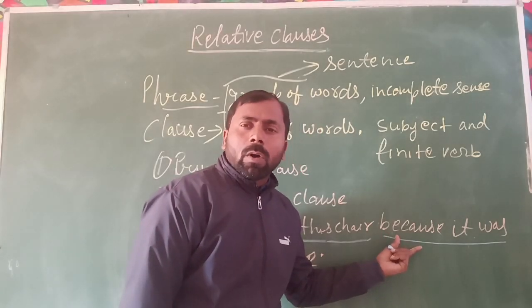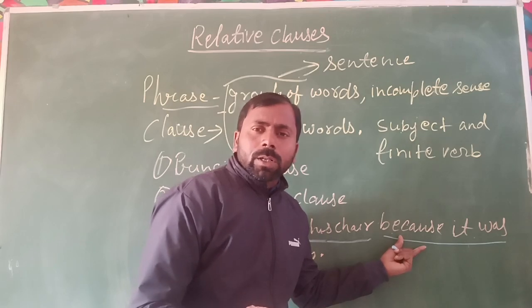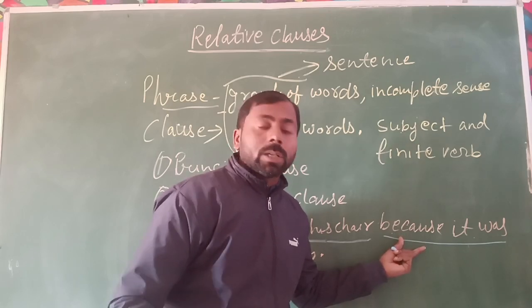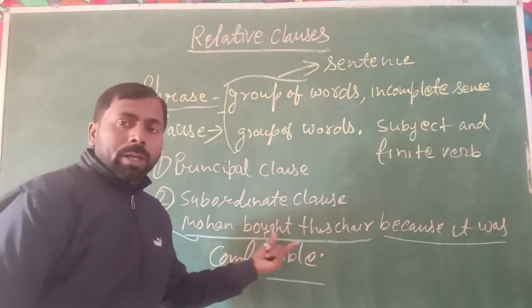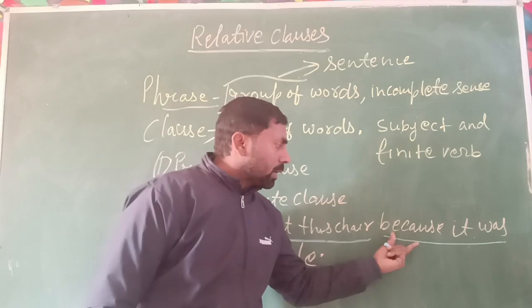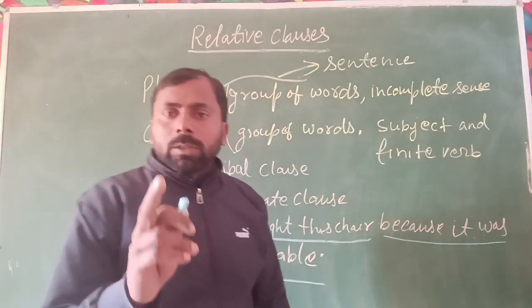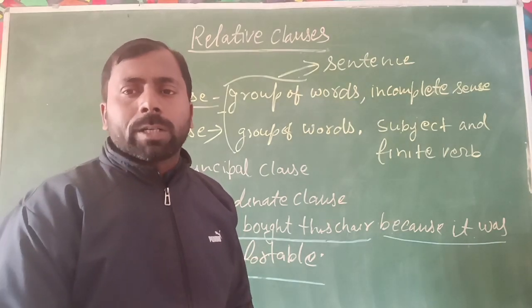And you all remember that because is what kind of conjunction? It is a subordinate conjunction. So this sentence is joined by a subordinate conjunction. So one of the clauses will be the principal clause and the second will be the subordinate clause.